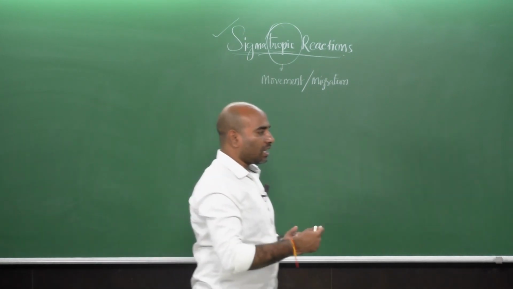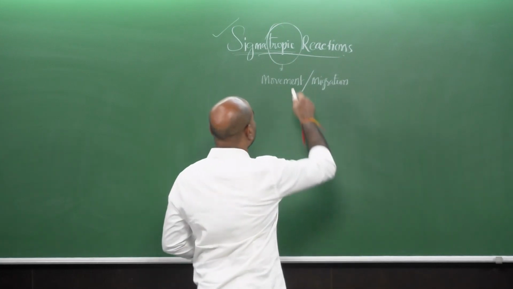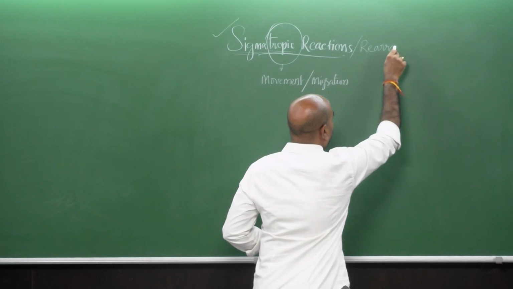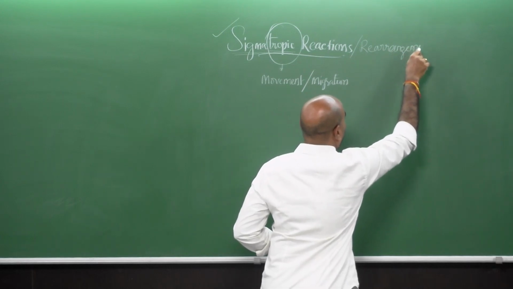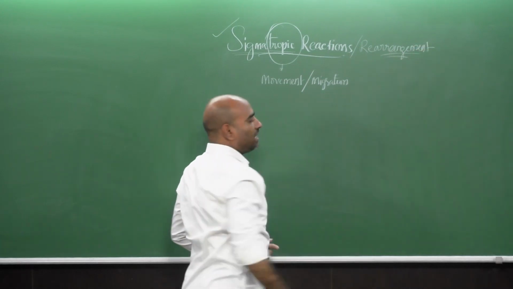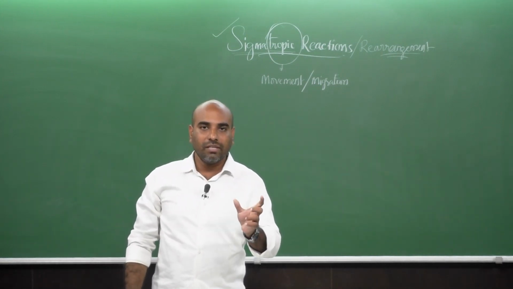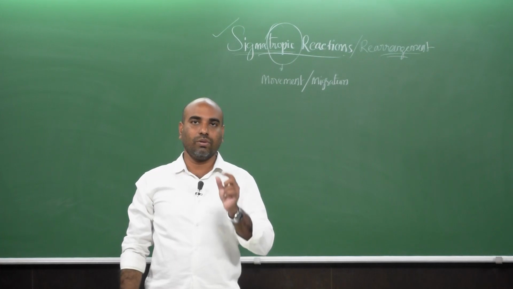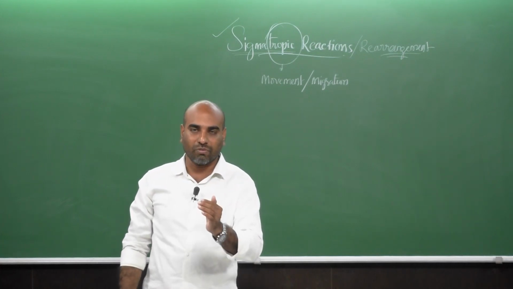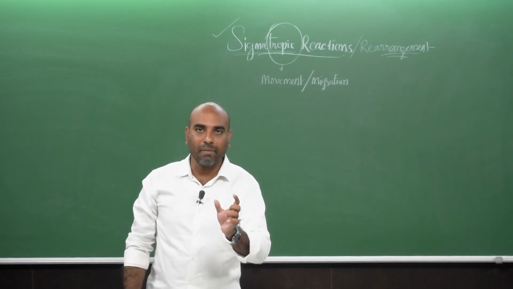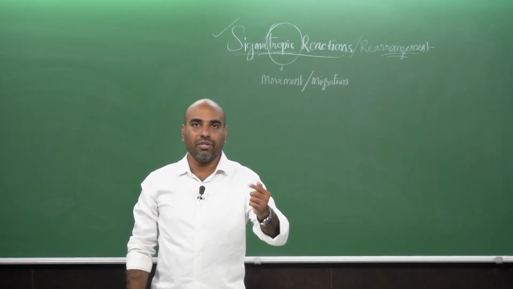Now the other term we are using here is sigmatropic reaction or rearrangement. What do you mean by rearrangement? Rearrangement is nothing but arranging something within the given place. A sigma bond is breaking at one point and then migrating to the other point of the same molecule and then forming a new sigma bond.